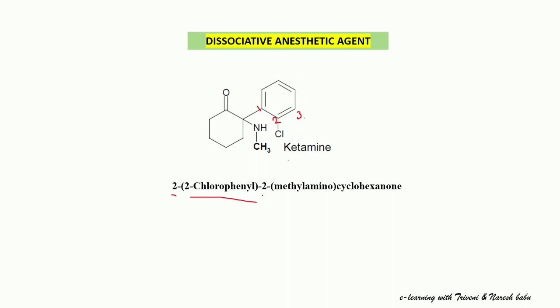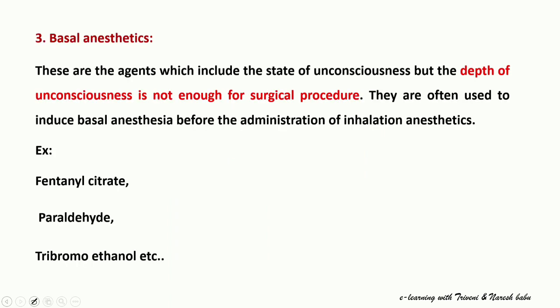Then coming to the remaining side chain, at the second position it is attached with the methylamino group. This cyclohexanone, this is the first position, this is the second position, third, fourth and so on. At the second position it is attached with the methylamino group, and the basic nucleus is known as cyclohexanone. This is the structure of ketamine, and generally it is available as ketamine hydrochloride form. Next, coming to the last category, basal anesthetic agents.